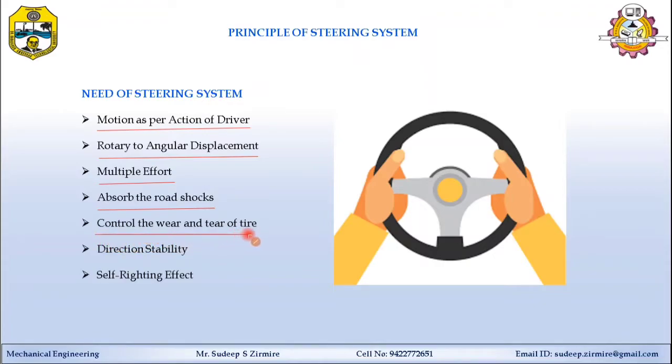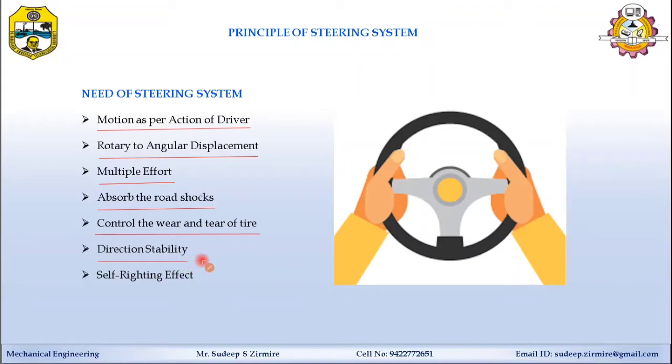Next is to control the wear and tear of the tire. This point is related to the tire life. All tires must be in a straight plane so they are uniformly rubbed, and there should be no wear of the tire on any particular side or corner. The next point is direction stability.